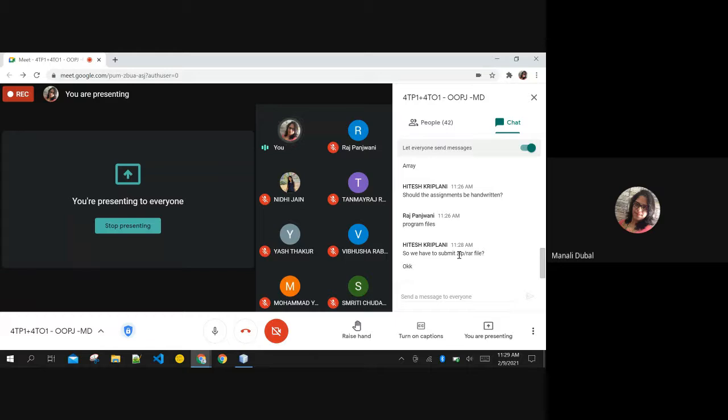But for this lab manual submission, you need to create an MS Word file for now, and put question number 1 and its answer and the screenshot of that output. For assignments, you don't need screenshots. You just need to perform the program and show it to me. But for the lab manual, put the question itself, then the solution to it, and at the last the screenshot of what you have executed. That is the sequence. Any questions in this?